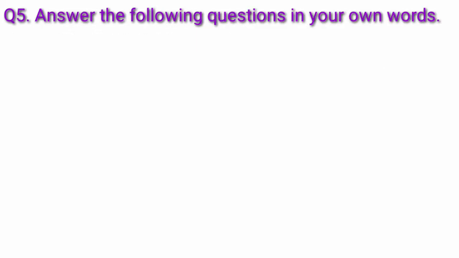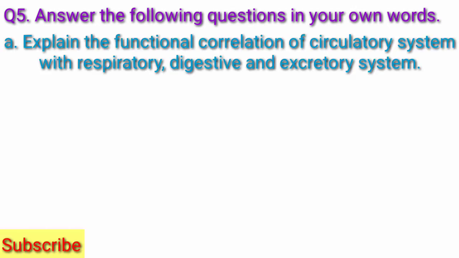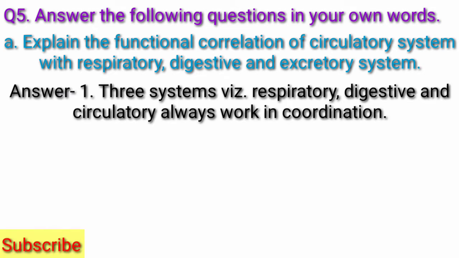Question 5. Answer the following questions in your own word. Question A. Explain the functional correlation of circulatory system with respiratory, digestive and excretory system. Answer. Three systems, respiratory, digestive and circulatory, always work in coordination.